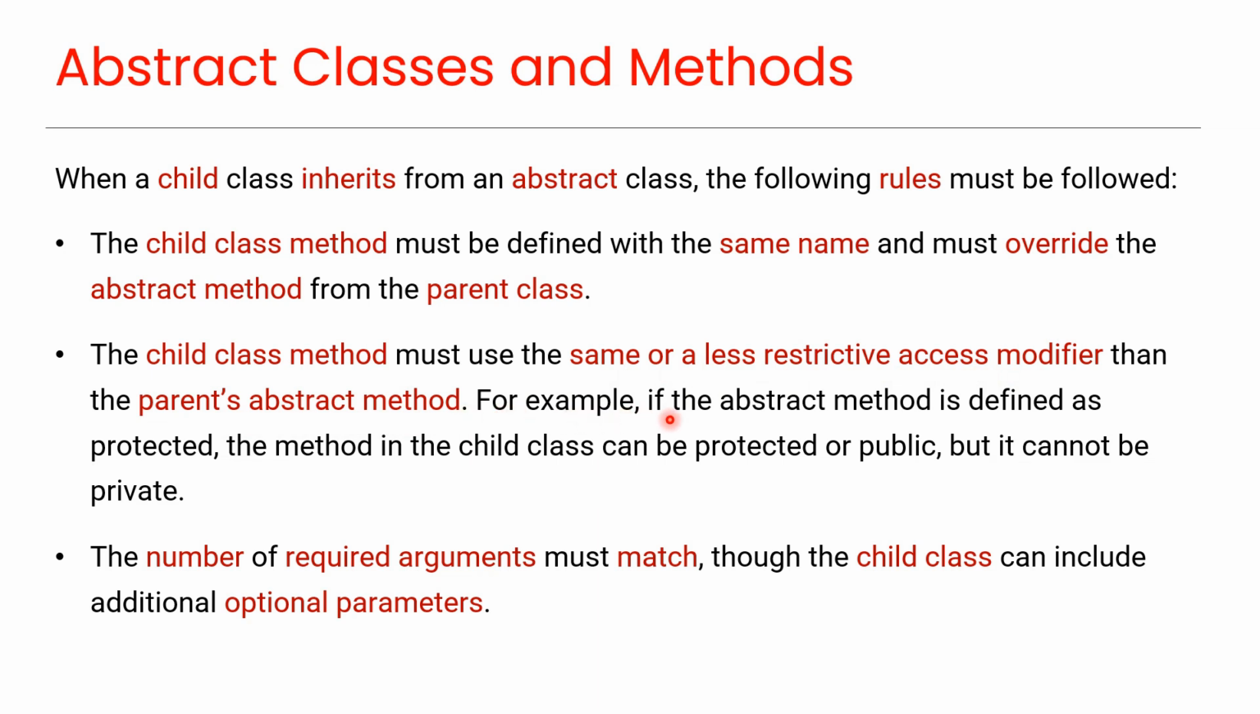For example, if the abstract method is defined as protected, the method in the child class can be protected or public, but it cannot be private. The number of required arguments must match, though the child class can include additional optional parameters. Now we'll look at some examples.